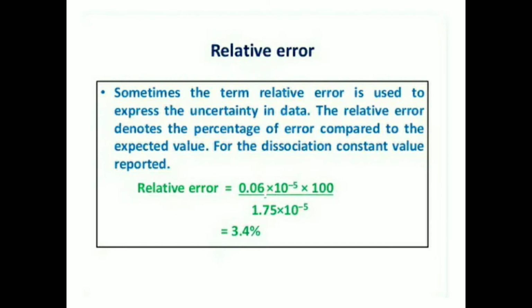Relative error. Sometimes the term relative error is used to express the uncertainty in data. The relative error denotes the percentage of error compared to the expected value. For the dissociation constant value reported, relative error is 0.06 into 10 raised to minus 5 into 100 upon 1.75 into 10 raised to minus 5, is equal to 3.14%.